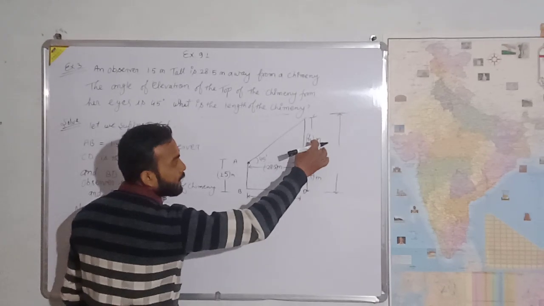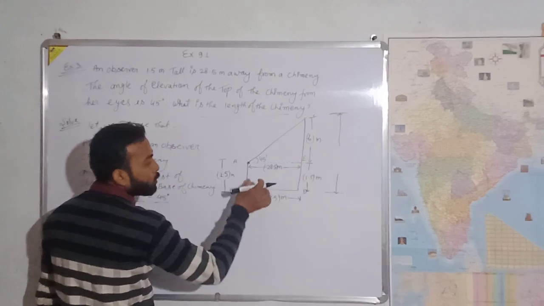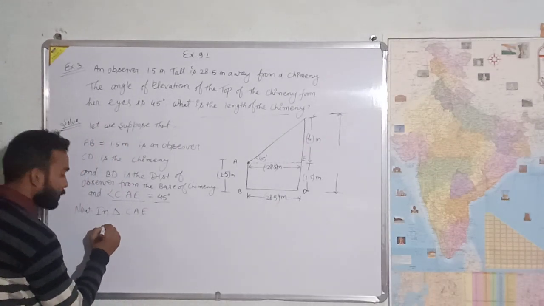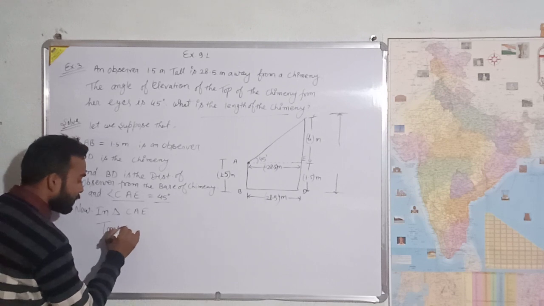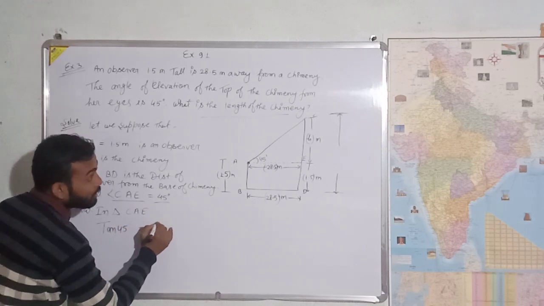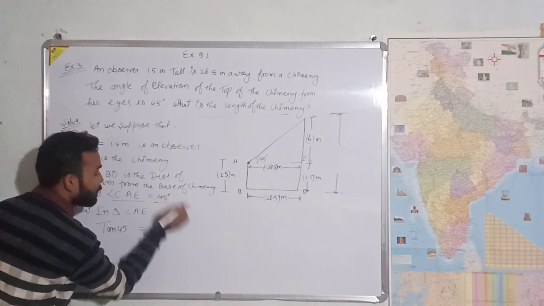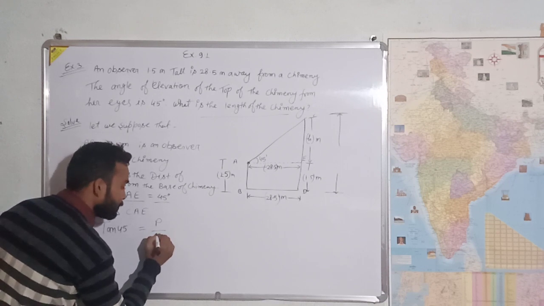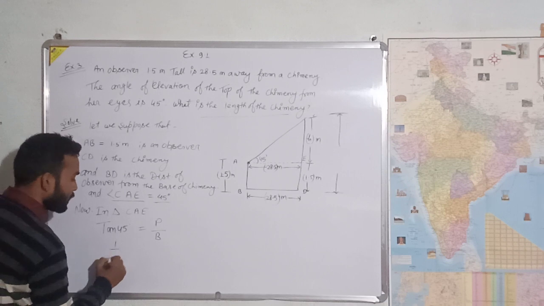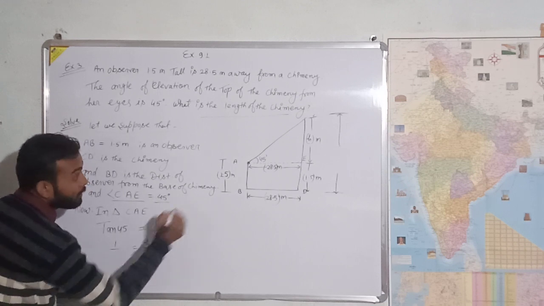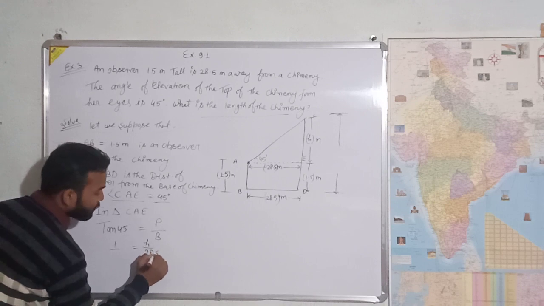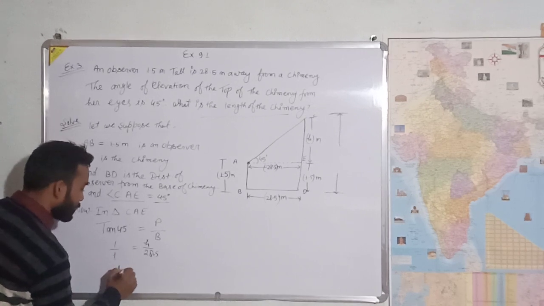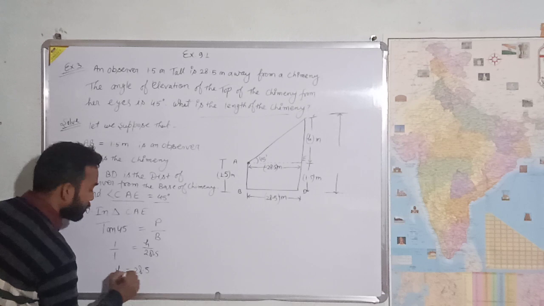We find h, that means in triangle ACE, so we find the relationship between base and perpendicular. So we find tan 45 degrees is equal to h, that means P upon B. Tan 45 is equal to 1. So 1 is equal to h upon 28.5, this will give h equal to 28.5 meter.